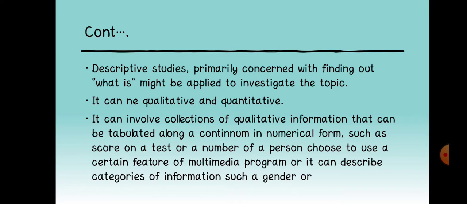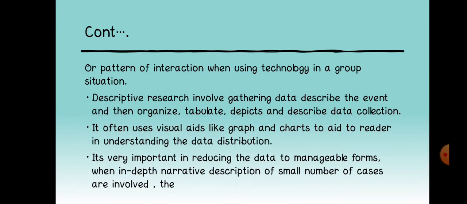It can involve collections of quantitative information that can be tabulated along a continuum in numeral forms such as scores on a test, or the number of persons who choose to use a certain feature of a multimedia program, or it can describe categories of information such as gender or pattern of interaction when using technology in a group situation. Descriptive research involves gathering data, describing the events, and then organizing, tabulating, depicting, and describing the data collection. It often uses visual aids like graphs and charts to help readers understand data distribution.